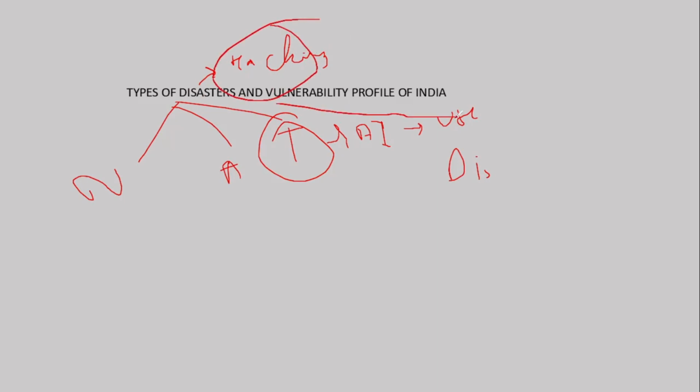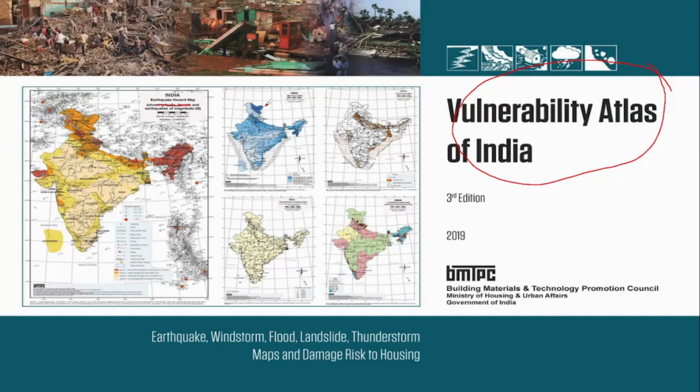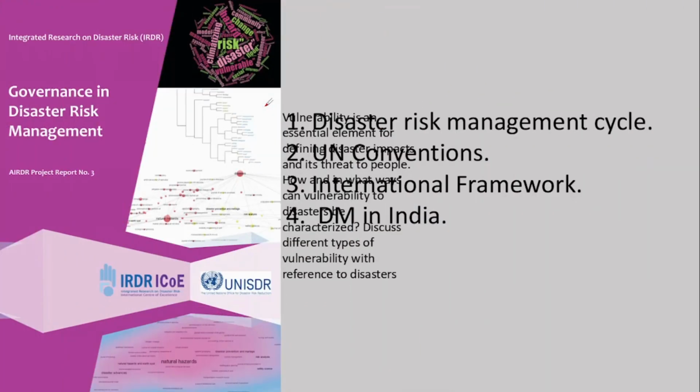Then the vulnerability profile, I've explained in brief previously, that under it you have to read all these types of maps and locate the areas which are prone to different types of disasters. Then, sorry about this. So here is governance.